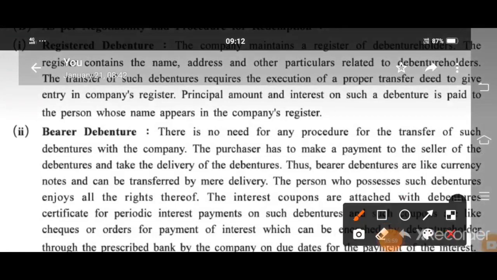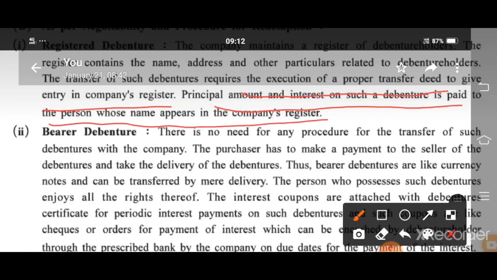The transfer of such debentures requires execution of a proper transfer deed to give entry in the company's register. Principal amount and interest on such a debenture is paid to the person whose name appears in the company register. Now, bearer debenture. This is equal to a bearer cheque. There is no need for any procedure for the transfer of such debentures with the company.